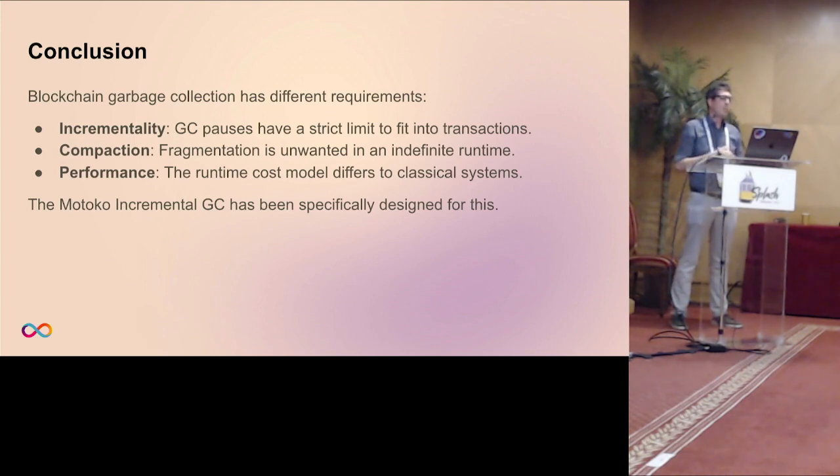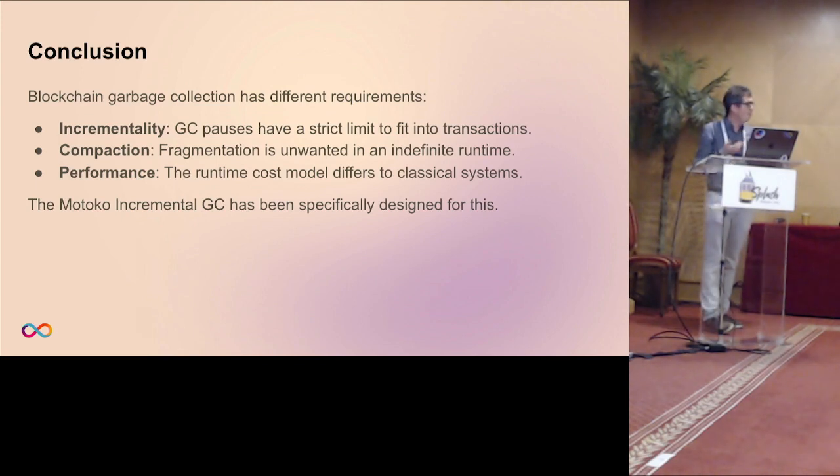Another aspect which I think is important, that compaction is relevant, because fragmentation would stick around with this conceptually indefinite runtimes of blockchain programs. Also, performance is a little bit different, to be tuned to maybe design choices that were good choices in a traditional computer perform a little bit differently on a blockchain.